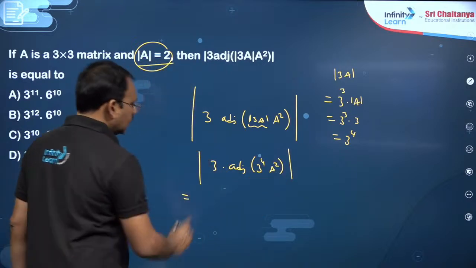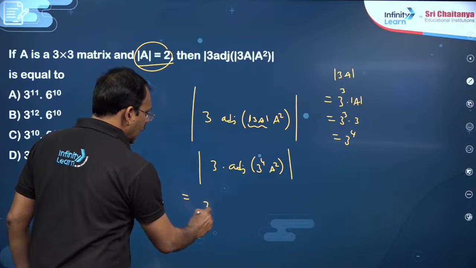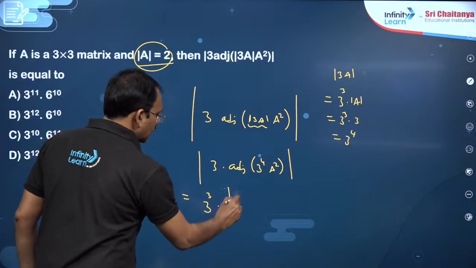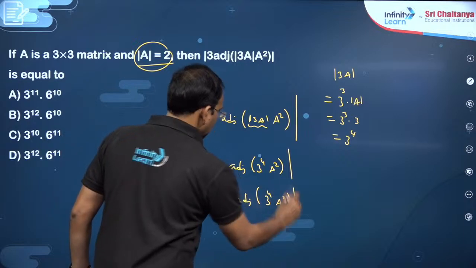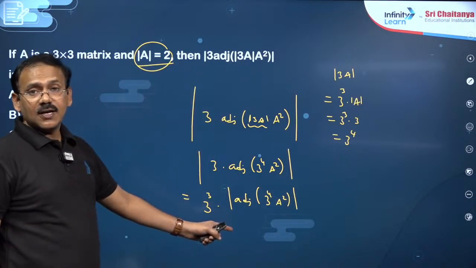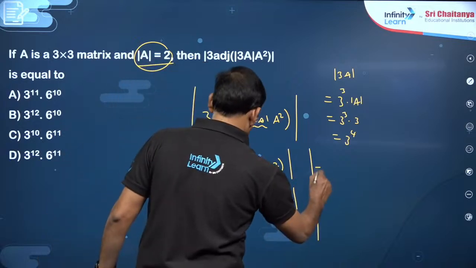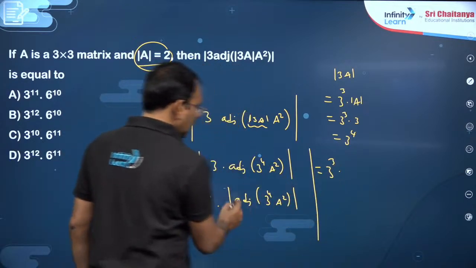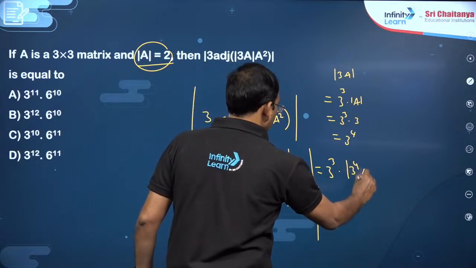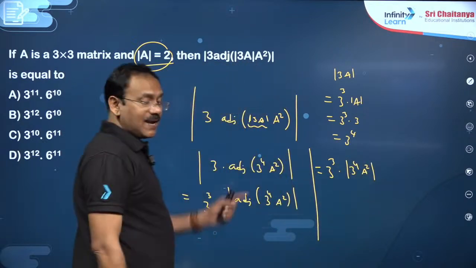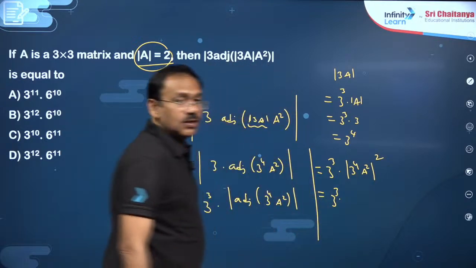Now det Ka will become k power n into det A. Det of adjoint A is det A power n minus 1. So you can write 3 cube into the det of adjoint of 3 power 4 A square power n minus 1, which is 2, okay, which is 3 cube into 3.